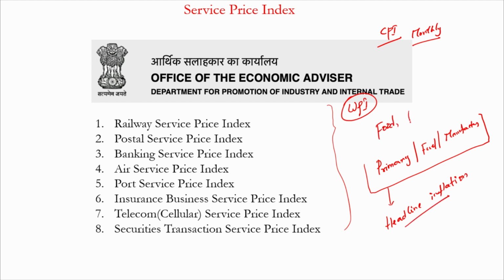If I remove the component of food and fuel category from the entire headline inflation, or inflation computed excluding these two categories of goods, that is food and fuel, it is what is referred to as core inflation. That's the second term: headline inflation and core inflation. The third most important is skew-inflation. You might have heard about this term called skew-inflation.